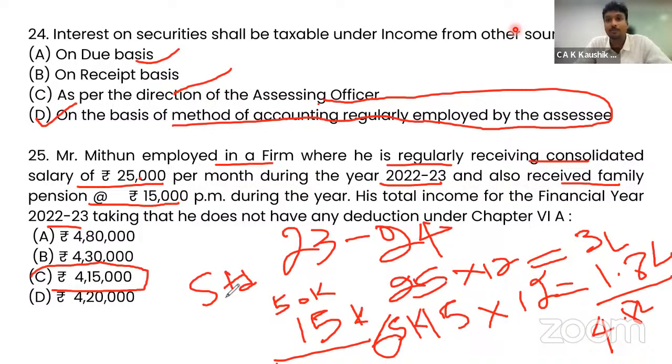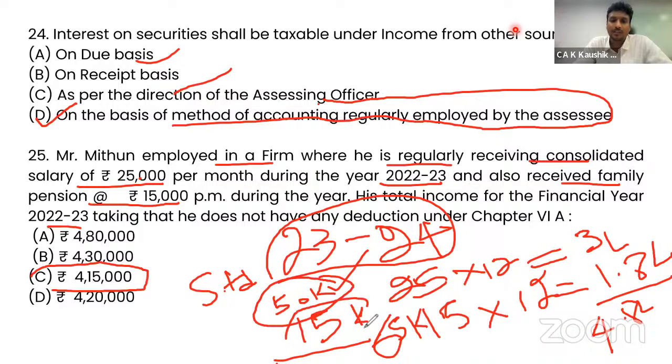If it is new regime, 50,000 is allowed for 23-24. In 22-23, standard deduction was not there, and under the old regime both 50,000 and 15,000 were not available in 22-23, thereby 4.8 lakh entirely becomes taxable.